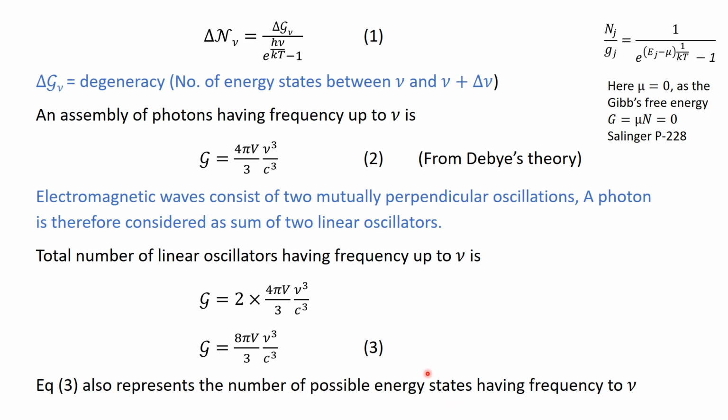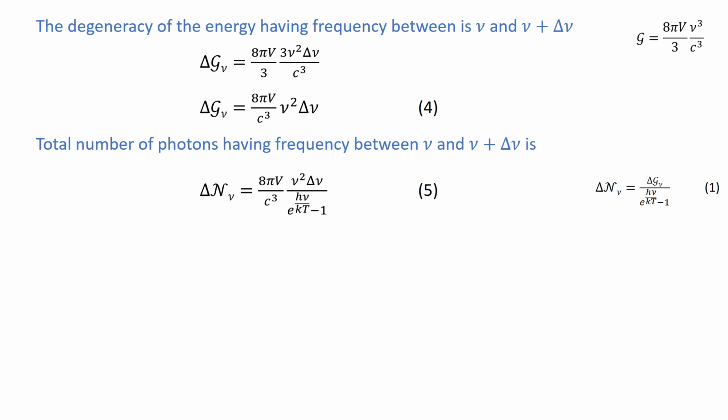So equation number 3 actually represents the number of possible energy states having frequencies up to nu. Now the degeneracy of the energy having frequency between nu and nu plus delta nu is given by this relation. This was the relation on the back slide. So delta G, so you just take delta V nu, so you have 3 nu square delta nu, and the rest of the things are exactly the same.